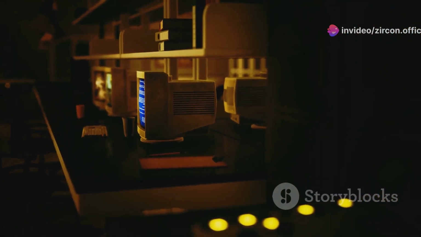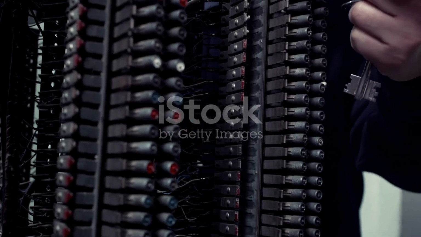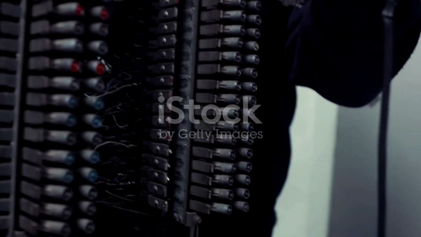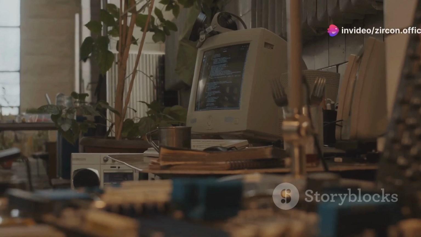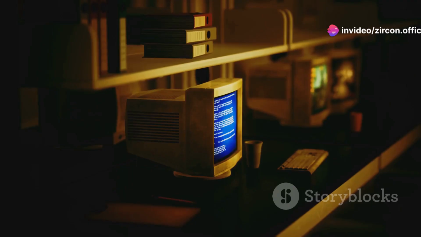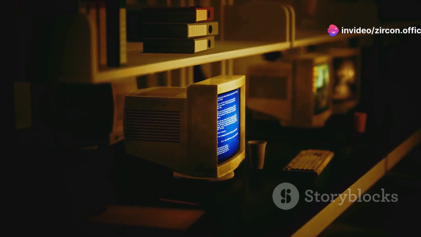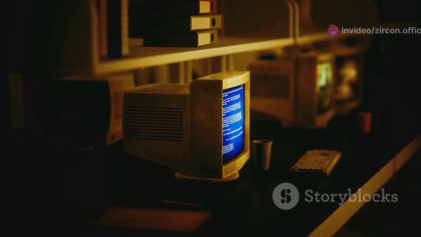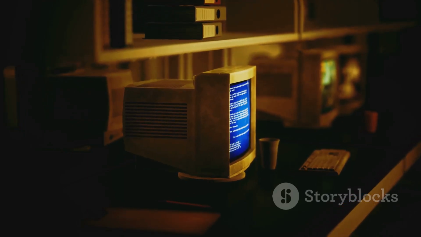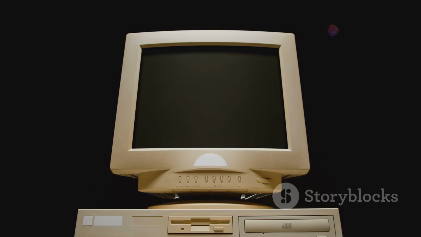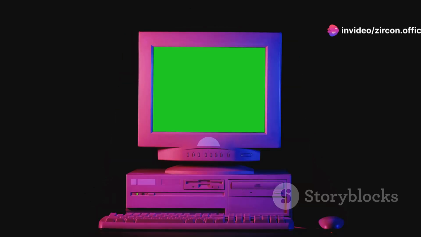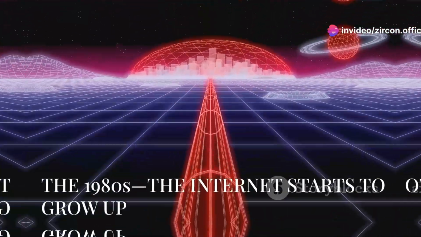Our story begins in the 1960s. The Cold War was in full swing and the US military wanted a way to keep communication alive in case of a nuclear attack. Enter ARPANET, the granddaddy of the internet. In 1969, ARPANET sent its first message, "login," though it crashed after just 2 letters. Not exactly a smooth start, but hey, it was progress. Yep, it was supposed to say "login," but "lo" was the best they could manage. Still, this was the spark that would eventually ignite the digital revolution.